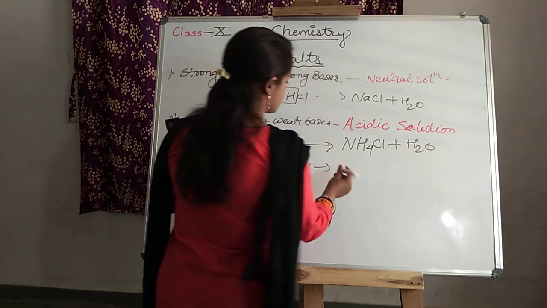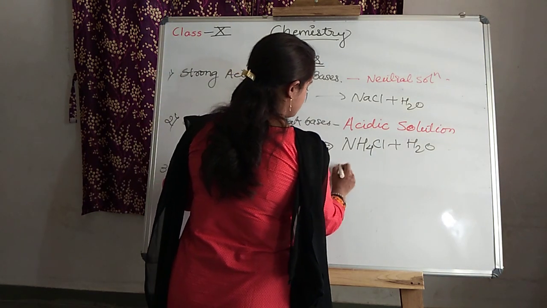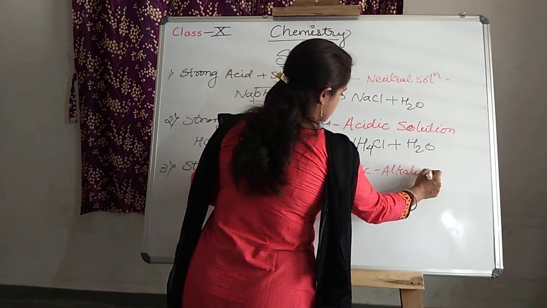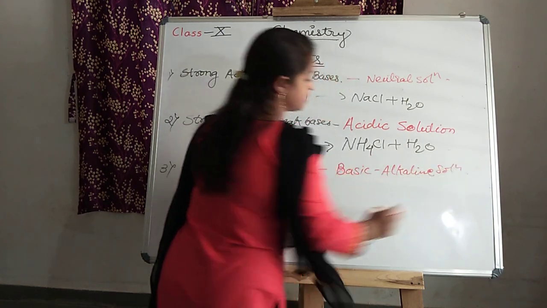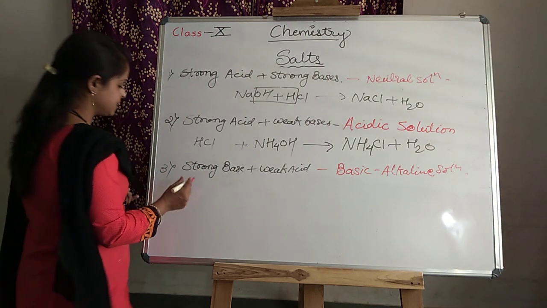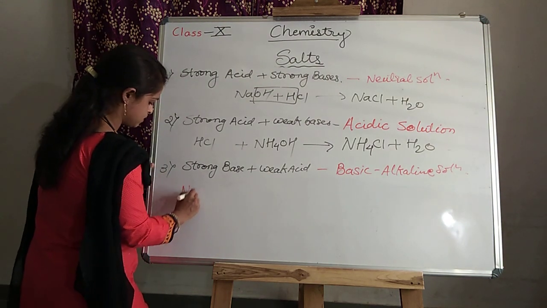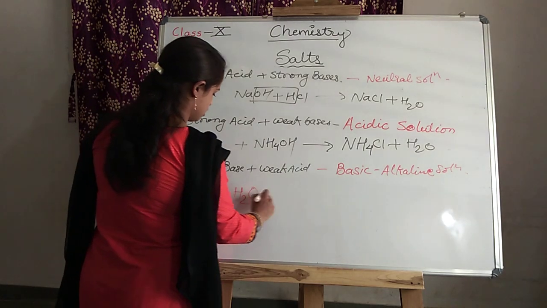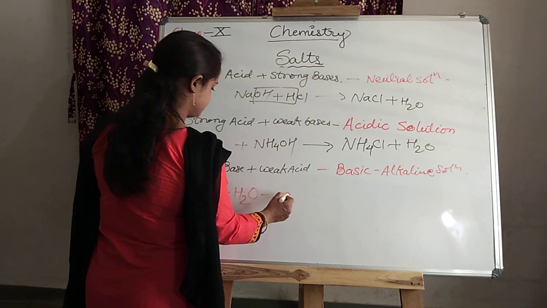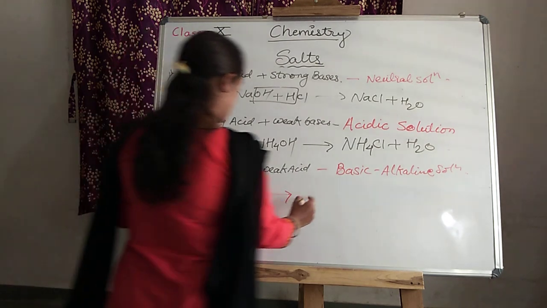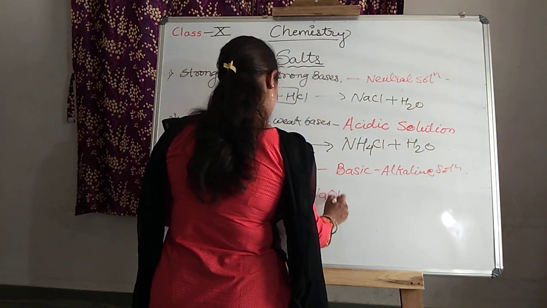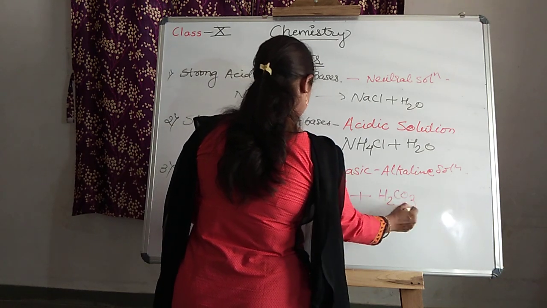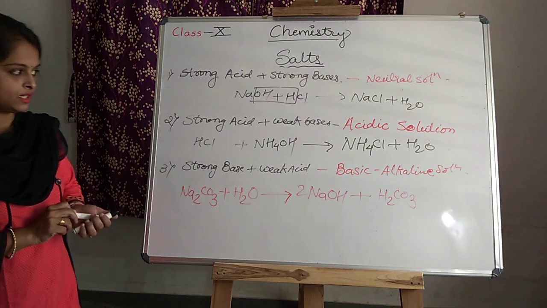What does it give? It gives a basic or alkaline solution. Is it clear? Take the example of sodium carbonate, Na2CO3. It reacts with water. What happens? It forms sodium hydroxide plus H2CO3, carbonic acid. Clear?